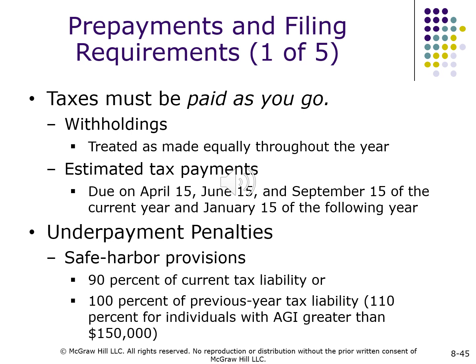Underpayment penalties. Safe harbor provisions: 90% of current tax liability or 100% of previous year tax liability. 110% for individuals with AGI greater than $150,000.